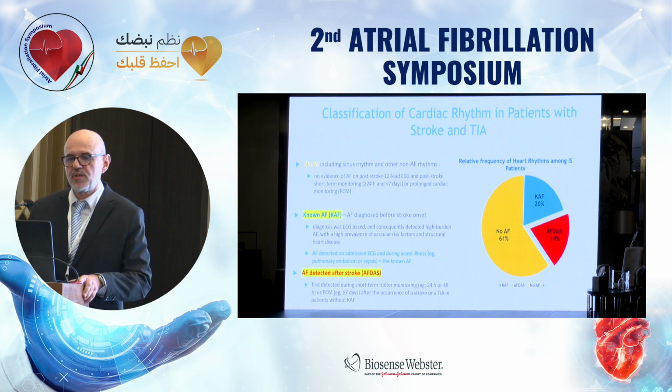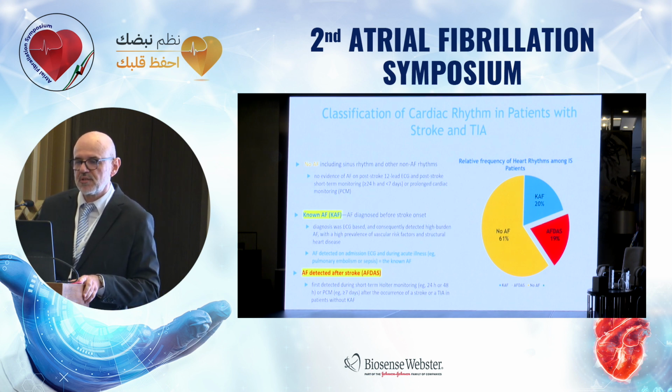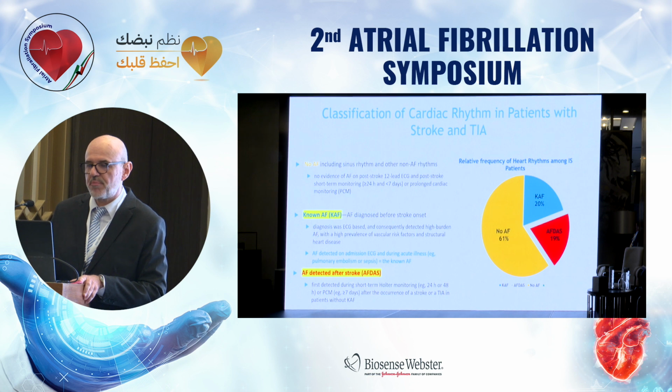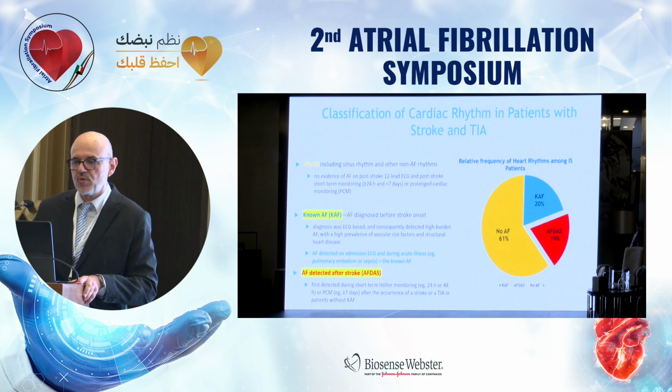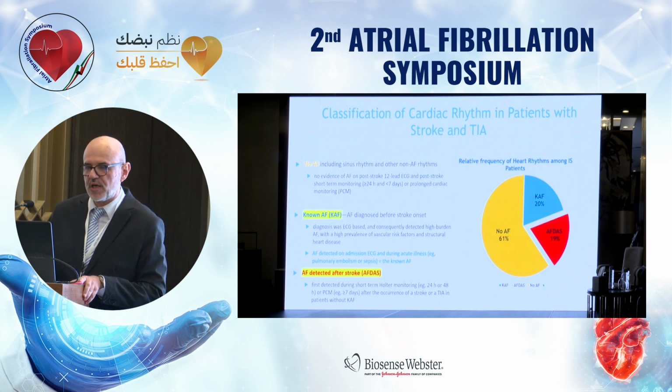It was reported that in these patients there was a high burden of AF with a high prevalence of vascular risk factors and structural heart disease. It is also worth noting that AF detected on admission ECG and during some acute illness like systemic infection or pulmonary embolism carries a risk equal to non-AF.